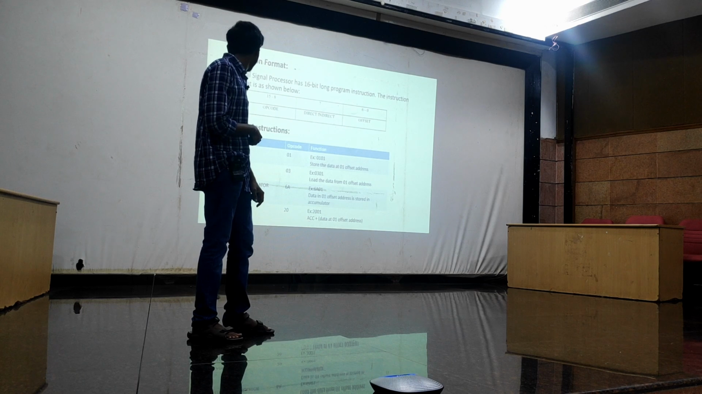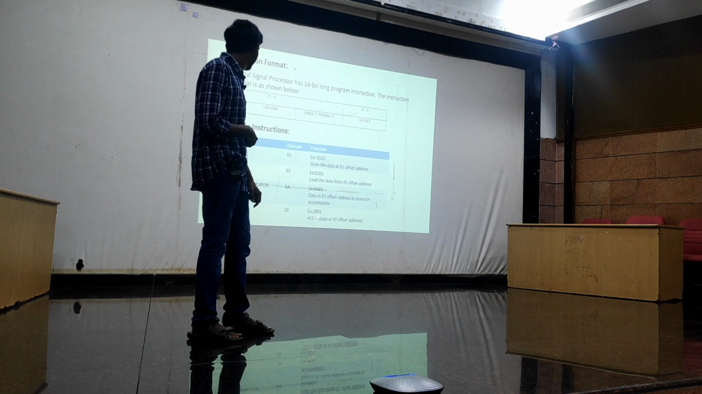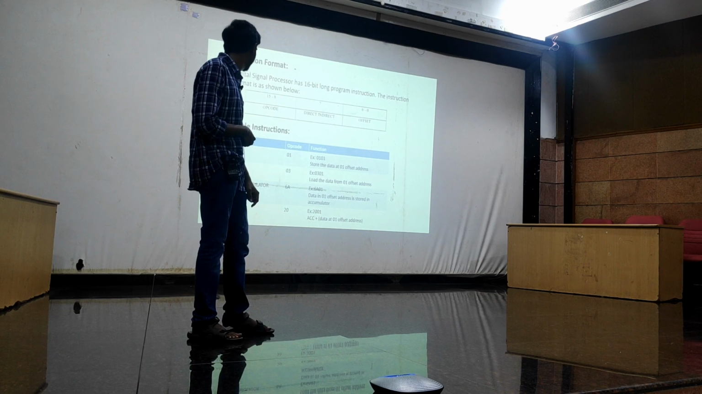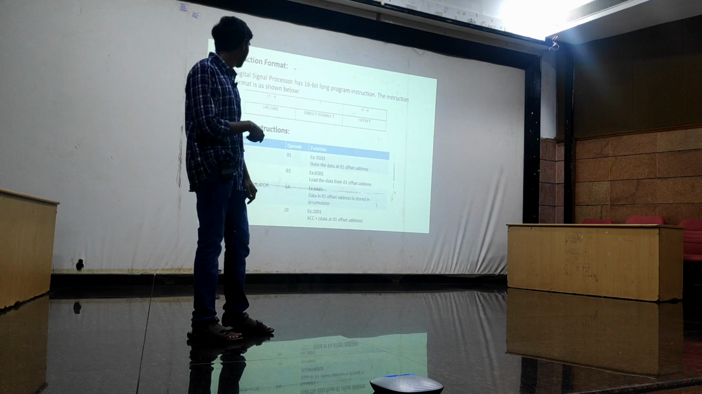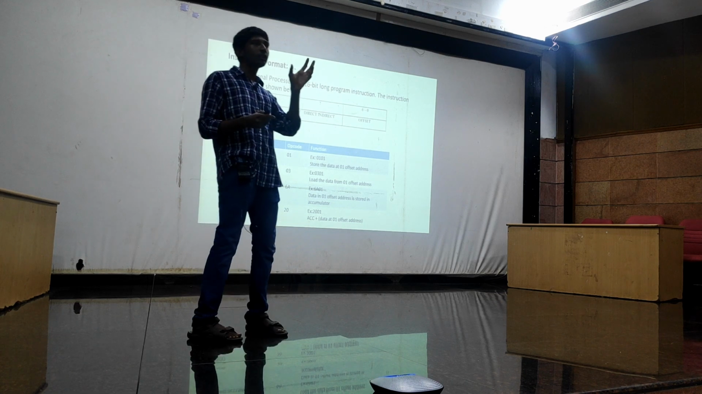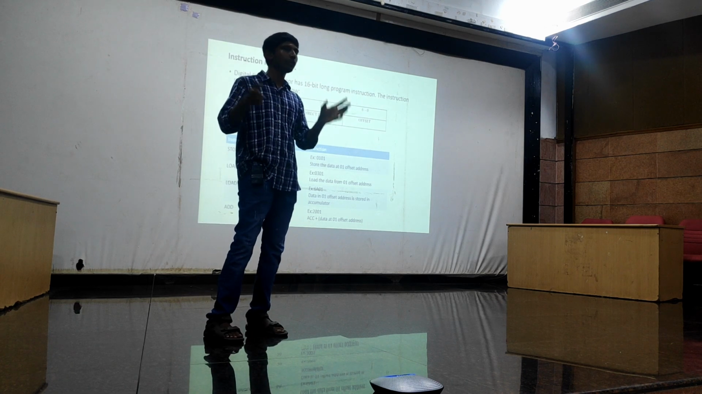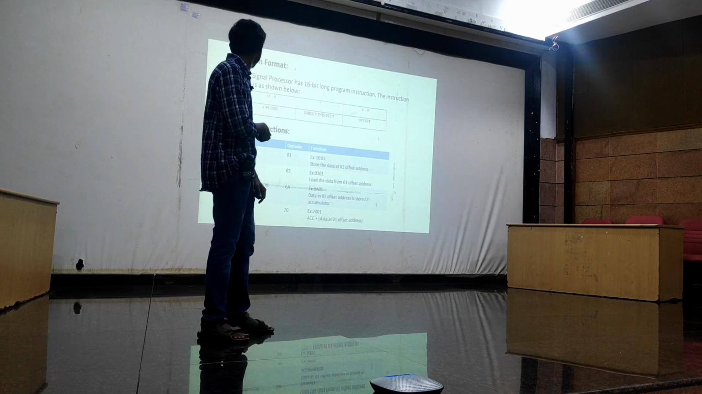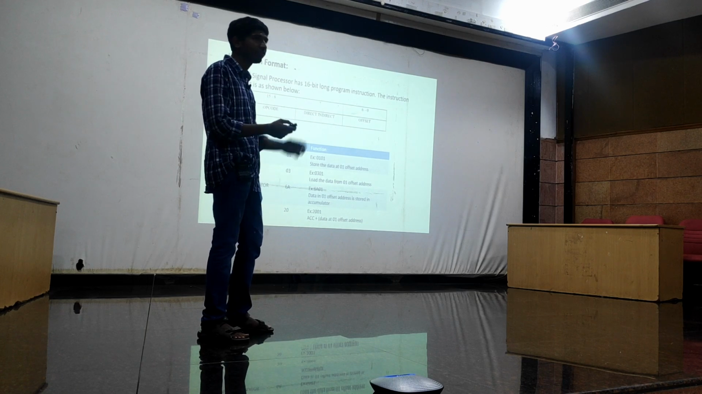Similarly, the opcode for add is 20. If you give the instruction 2001, 20 is the opcode for add, and 01 is the offset address. So it will add the data stored in the accumulator and the data stored at 01. This is how we write the instruction for each operation.